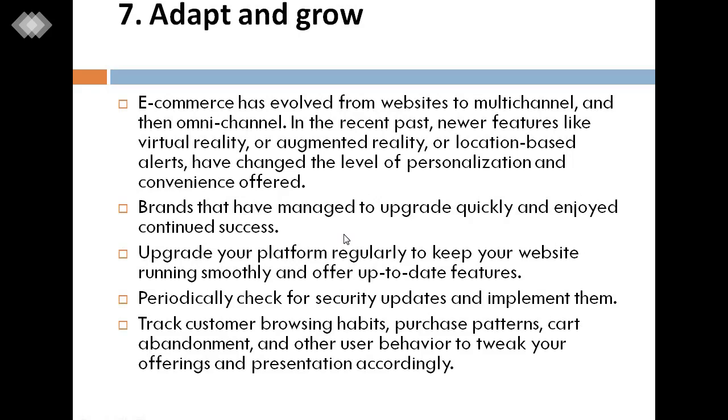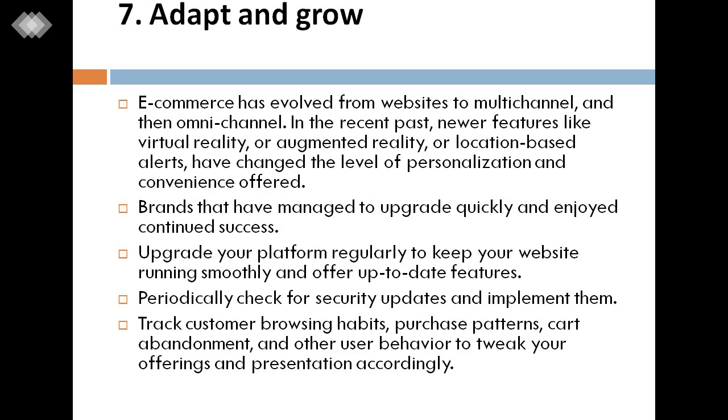Now the seventh is adapt and grow. In adapt and grow, e-commerce has evolved from websites to multi-channel and then omni-channel. In the recent past, newer features like virtual reality, augmented reality, or location-based alerts have changed the levels of personalization and convenience offered.